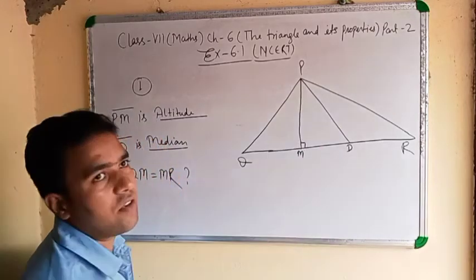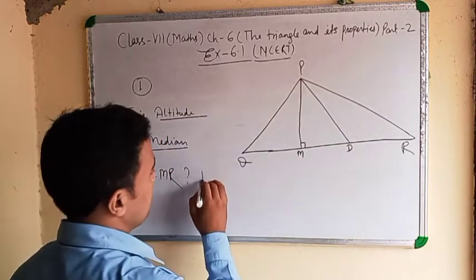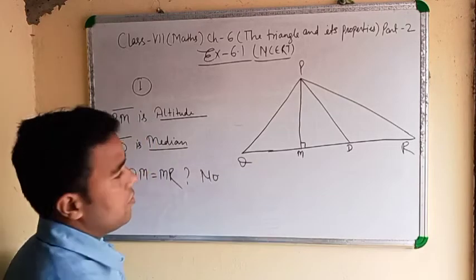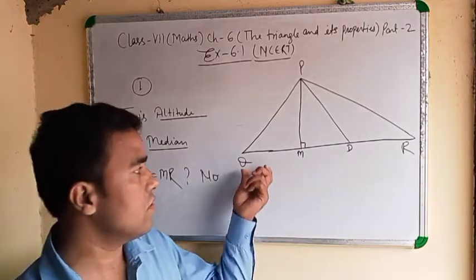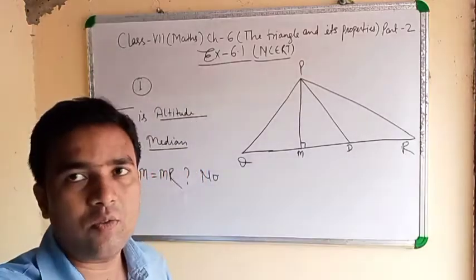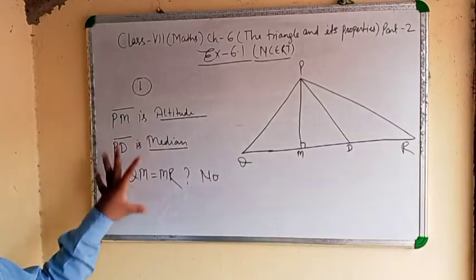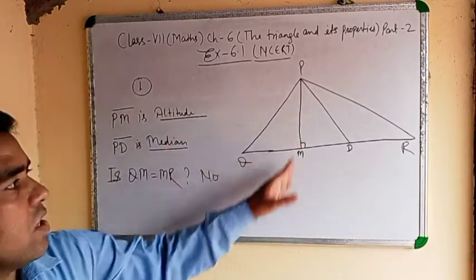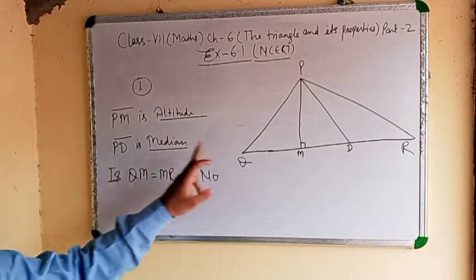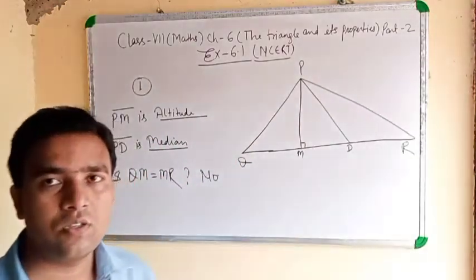D is the median of QR. So the answer is no. If the question had given QD equal to DR, then that is equal. So in the first question, the figure is given and it asks what PM is. It is an altitude. PD is a median. QM equal to MR? No. Clear? Note down this.